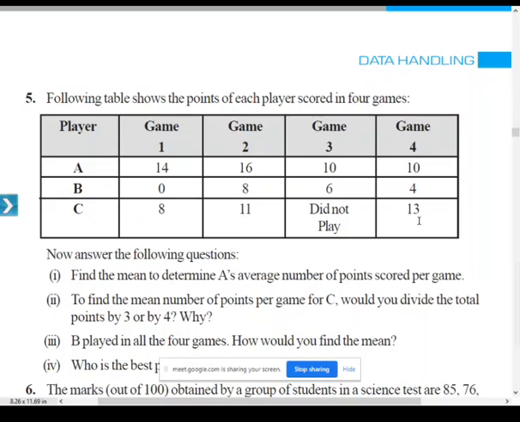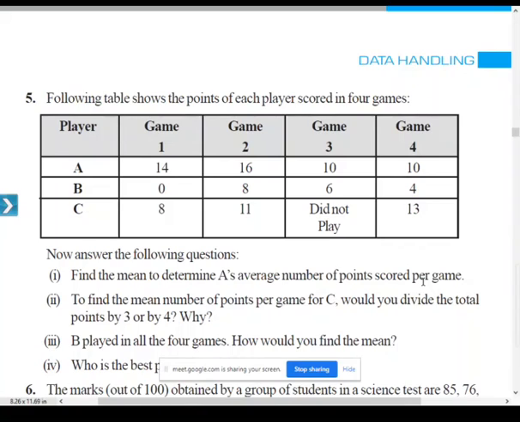Okay. So now answer the following questions. Based on this table, whatever is given, you have to answer the questions. Find the mean to determine A's average number of points scored per game. So in question number 1, you have to find the mean of A.